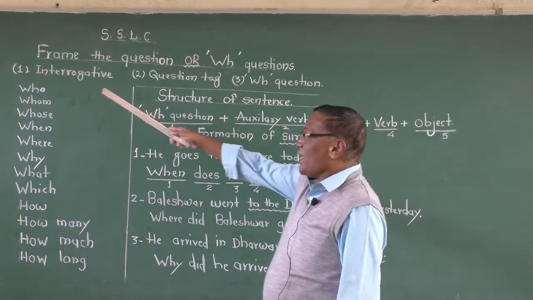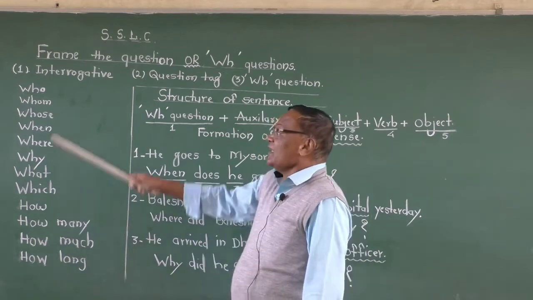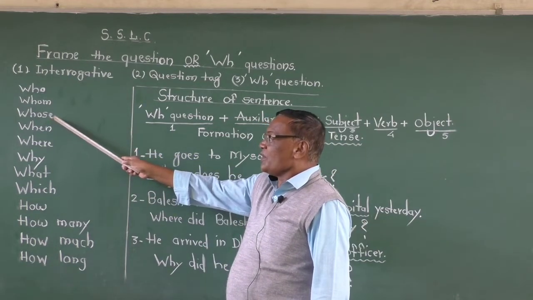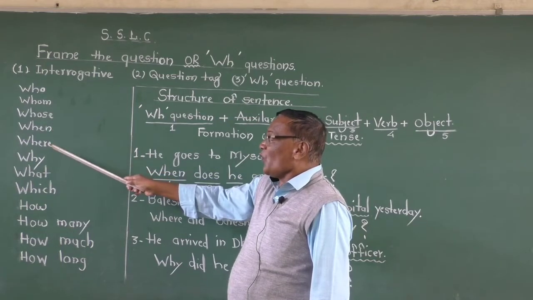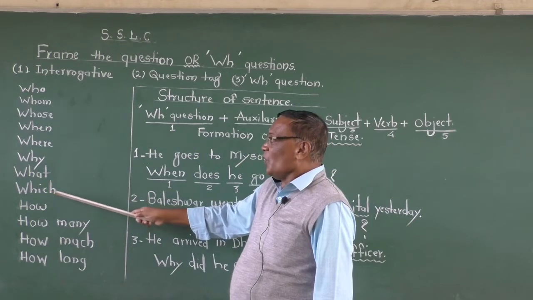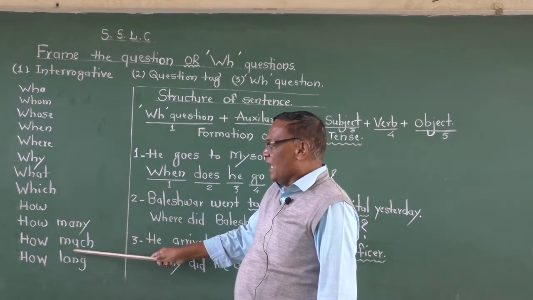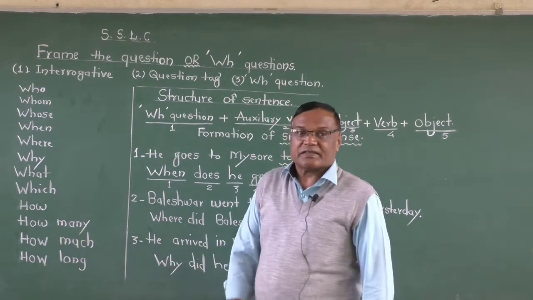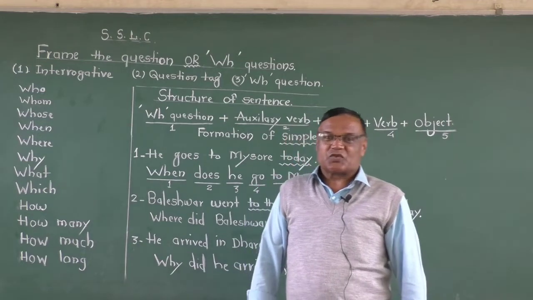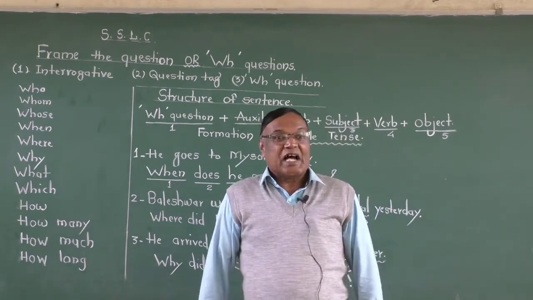First of all, you learn by heart all words, or you must know the meaning of all the words. Who, whose, when, where, why, what, which, how many, how much, how long. Now we get the meaning also. You know the meaning. I know that all the students learning from the 7th standard are using all the words in a sentence.